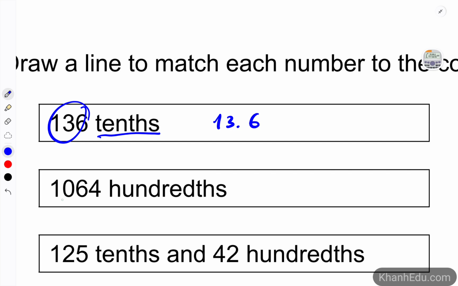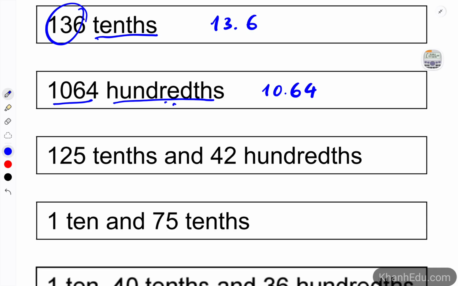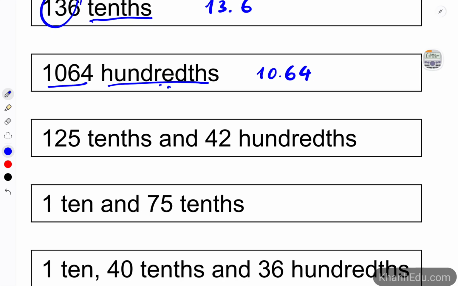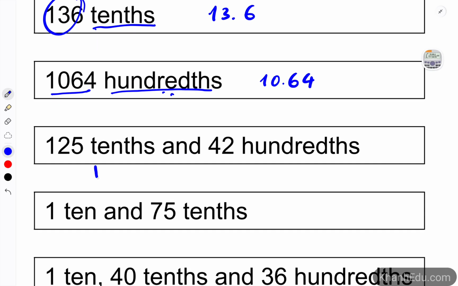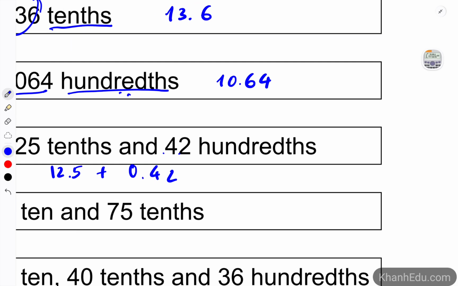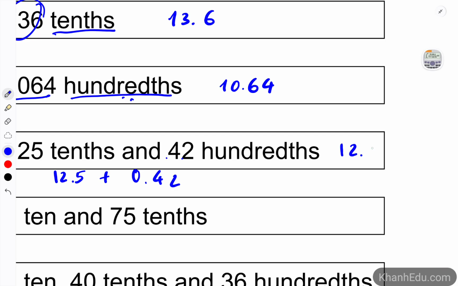Similarly, we take that number and divide it by 100 for hundredths, so 10.64. This one is 12.5 plus 0.42, so it is 12.92.